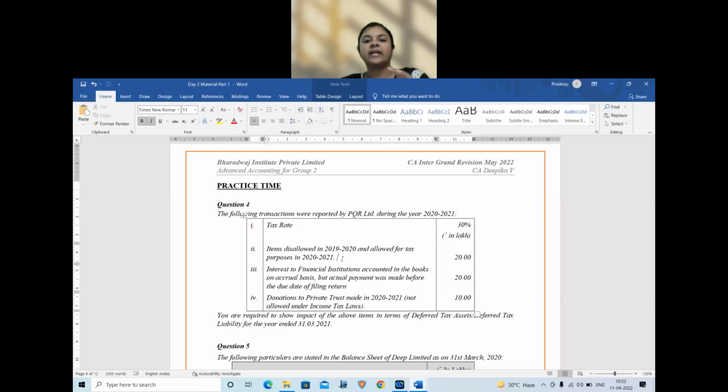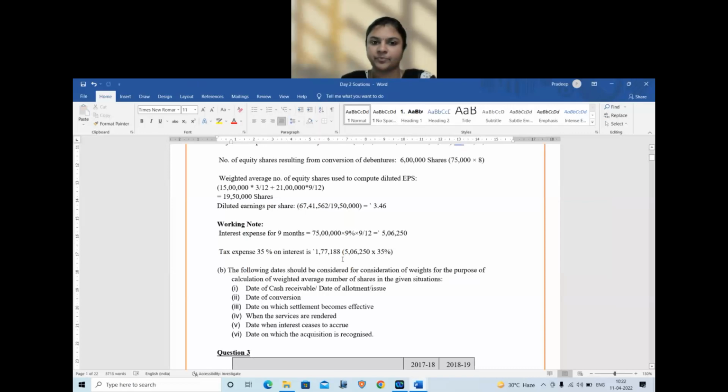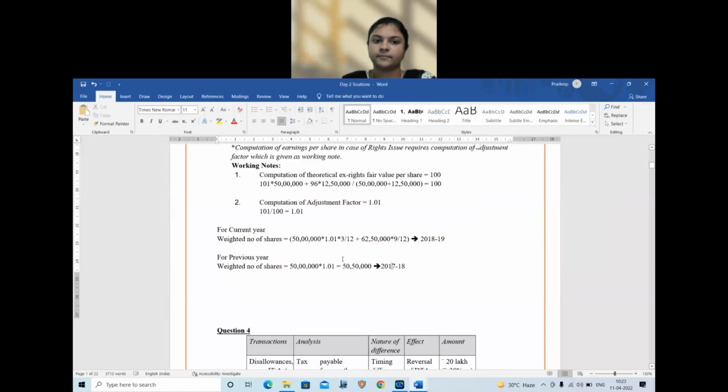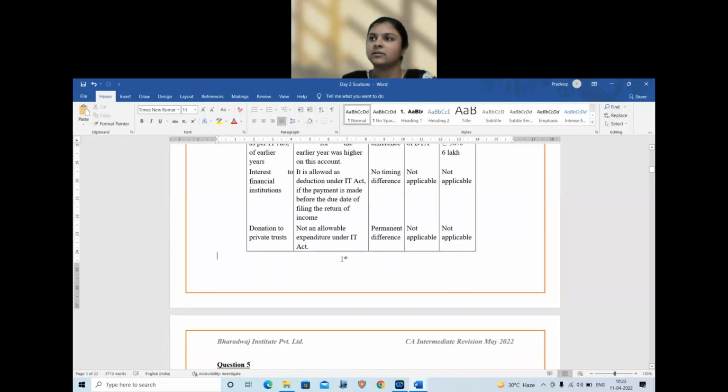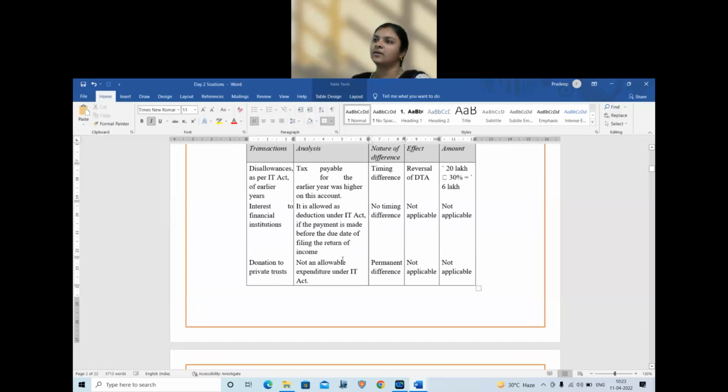Friends, I would encourage you to remember the logical flow instead of remembering greater or less for a DTA or DTL. That might confuse you in the exam. So remember the logical flow of it. It is easier for you to present your answers. So now let us see how to present the answers. In income tax, we will disallow it, so it will not be shown as an expense. Add back the profit. Income tax profit is increased. Book profit is less, so we pay more tax today. If you're paying more tax today, in the future you are going to have a benefit, right?